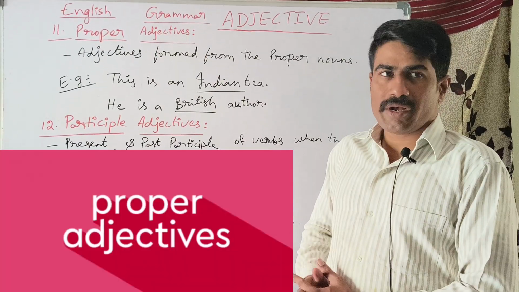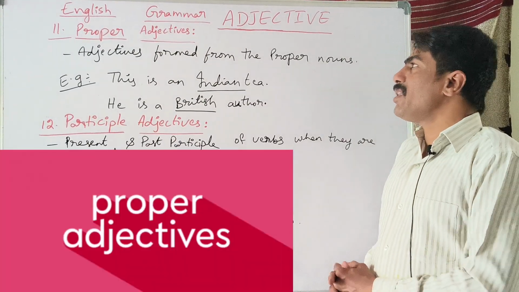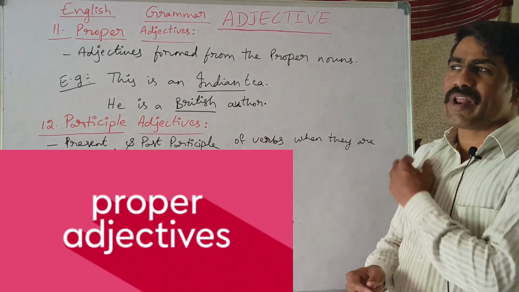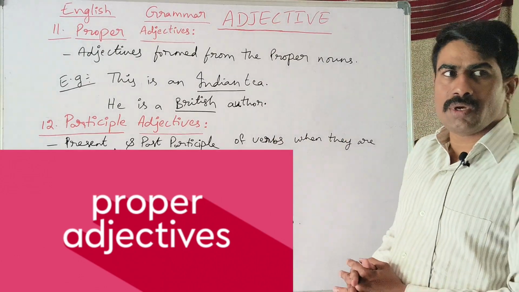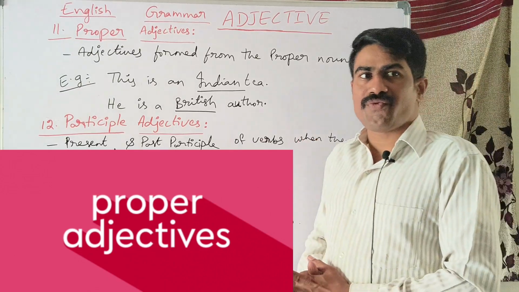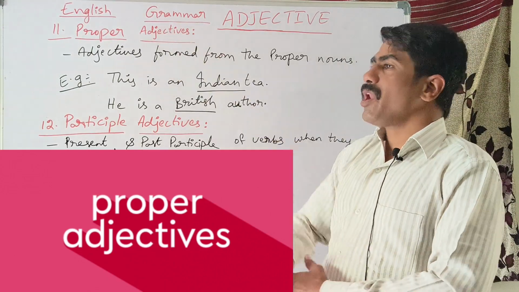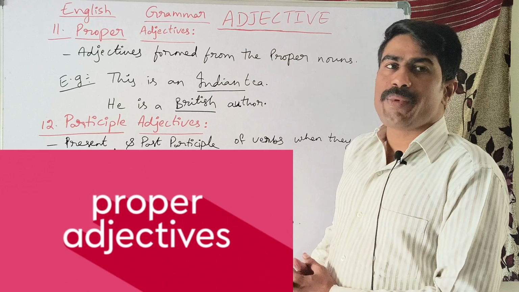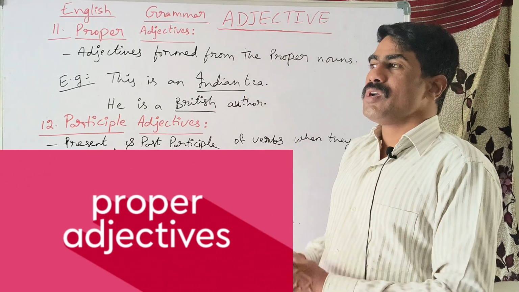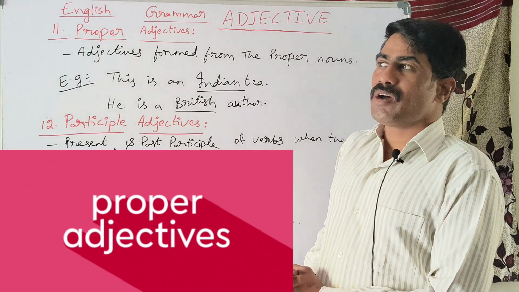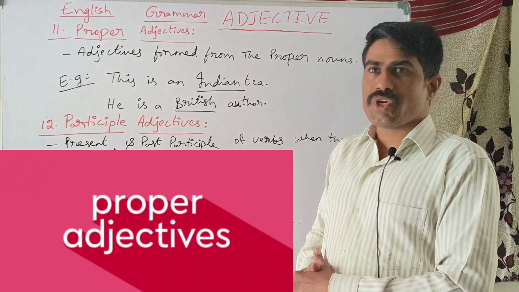Now let us look at the 11th adjective, that is proper adjectives. Already we have discussed proper nouns, and the adjectives which are formed from the proper nouns are called proper adjectives, like India, Indian; China, Chinese.